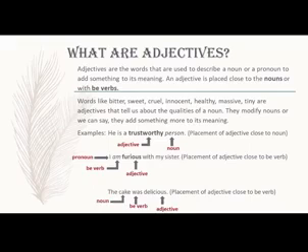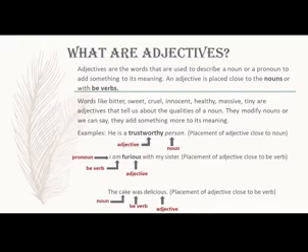Let's do another example of the same kind. The cake was delicious. Here, cake is the noun, was is the be verb, and delicious. Doesn't it tell the quality of the cake? Yes, it does. So, delicious is the adjective. But we have the be verb was here, so we are going to place this adjective after was.